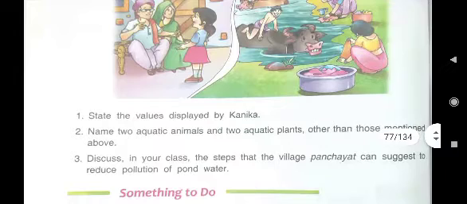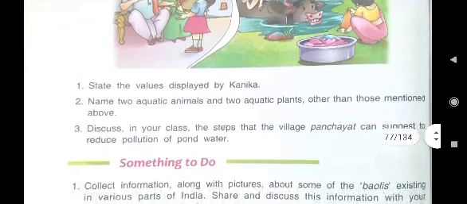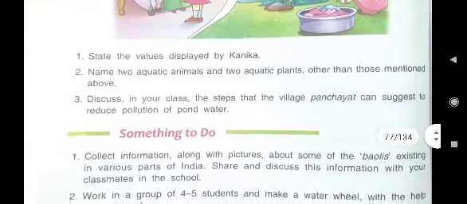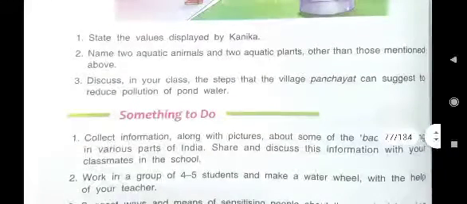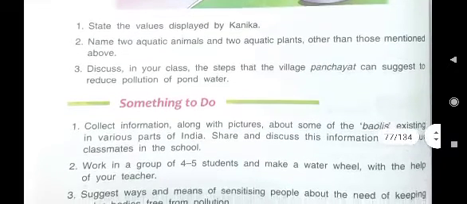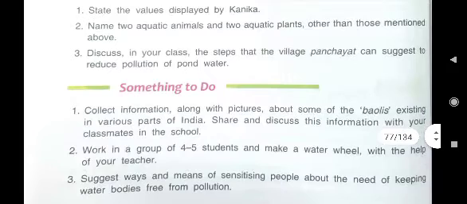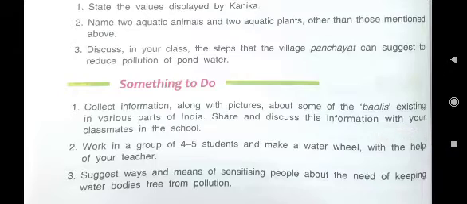State the values displayed by Kanika. Kanika displayed which value? That we should not pollute the water. Second is, name 2 aquatic animals and 2 aquatic plants other than those mentioned above. You have to write those 2 aquatic animals which are not mentioned here. You can write seahorse, prawn, that is not mentioned in this value based story. 2 aquatic plants you can write, that is not mentioned here. You can write water lily and water lettuce or water hyacinth because lotus is mentioned here.